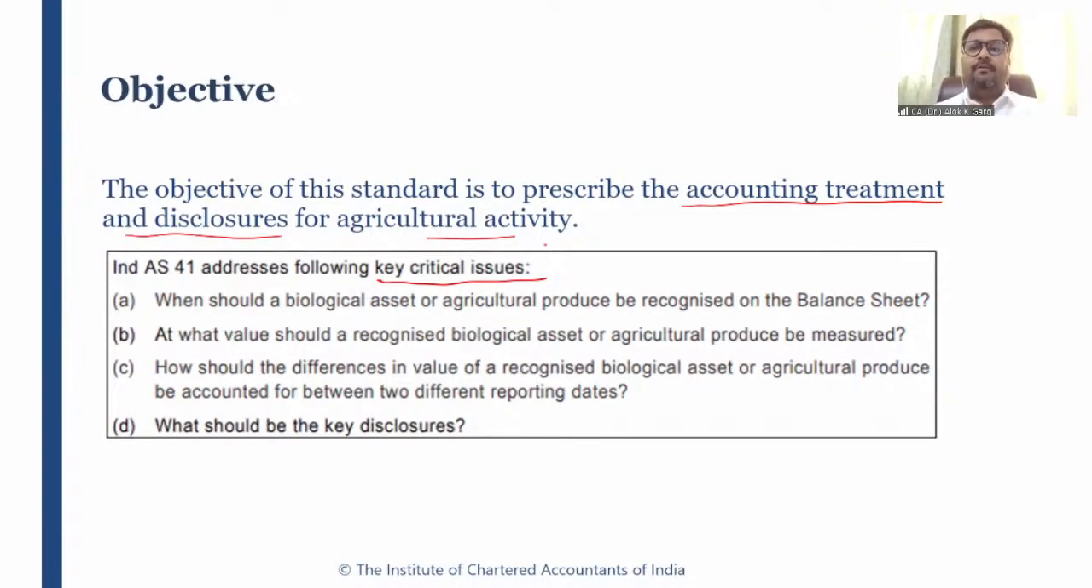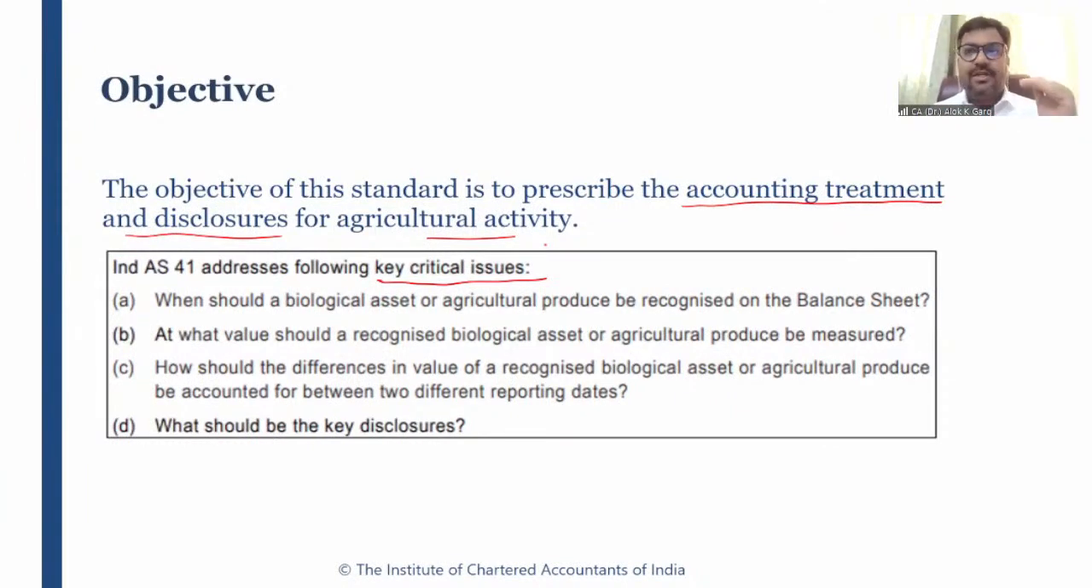Prior to Ind AS 41, in India, there was no accounting guidance related to agriculture, right? If a cow is giving birth to a calf, then that calf was never accounted for. Or if it was accounted for, it was accounted for at a nominal value, for example, say rupee 1, okay? Only for identifying that asset in the balance sheet, okay? So the key critical issues which have been addressed by this particular standard is how to recognize that biological assets or agricultural produce.